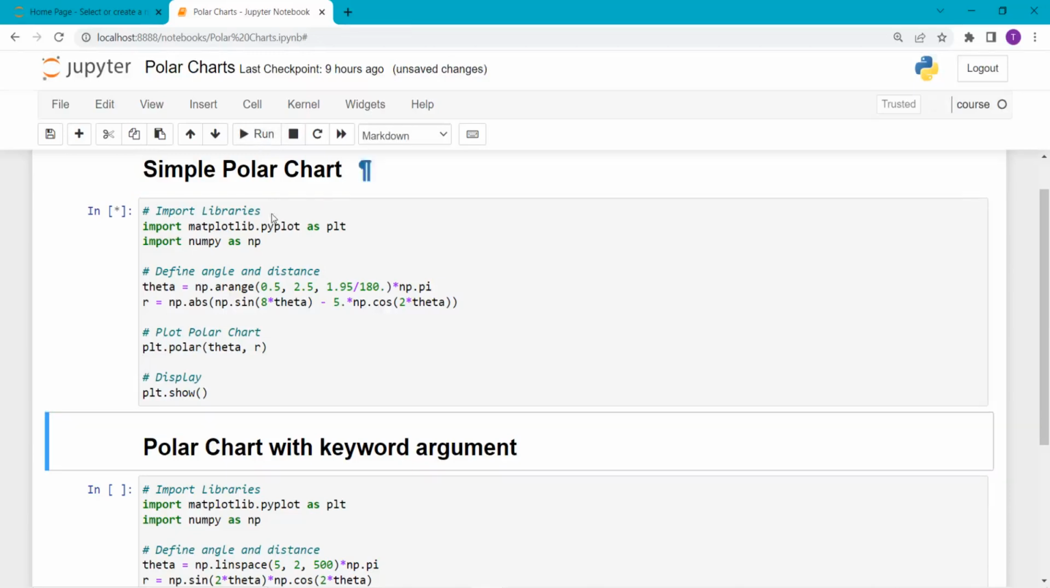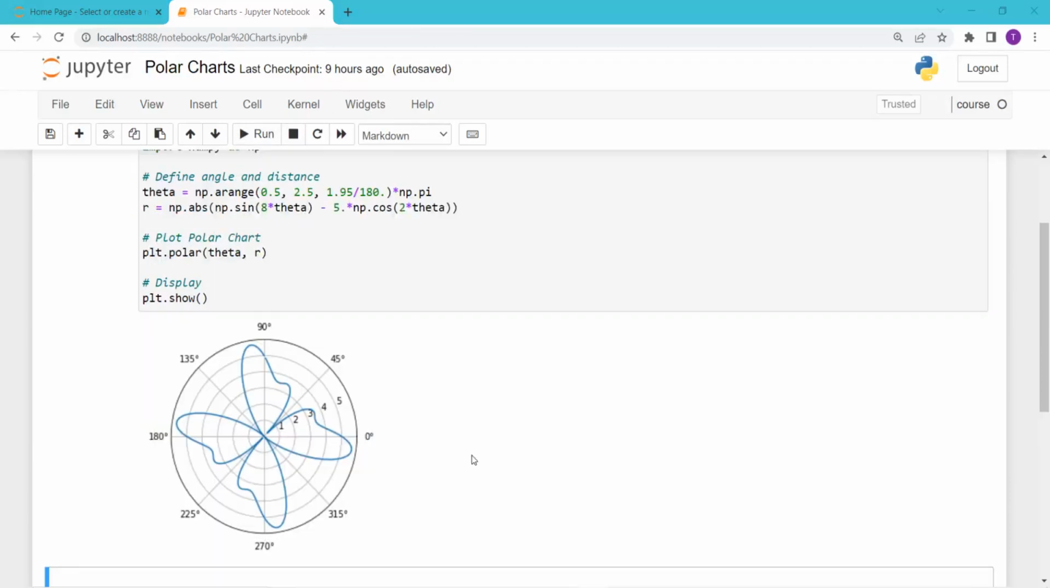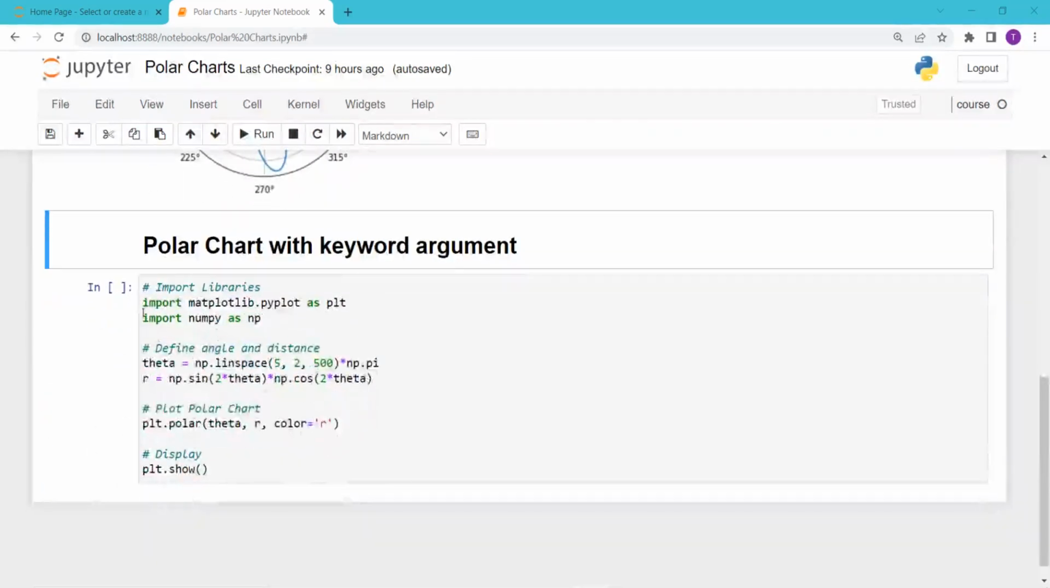Now I execute this code, and here is the output. You can see that it is a circular chart and has polar coordinates. You can see that it creates an image like a butterfly. It has different angles, and here are the predefined labels 1, 2, 3, 4, 5. Let's see one more example.